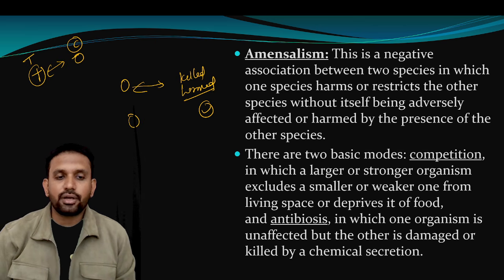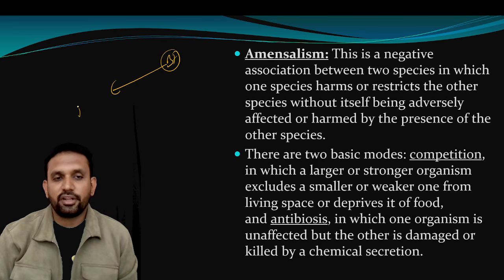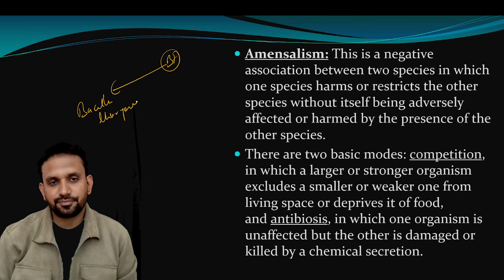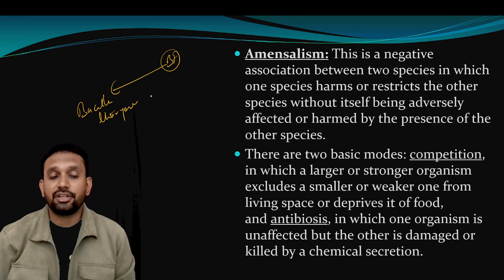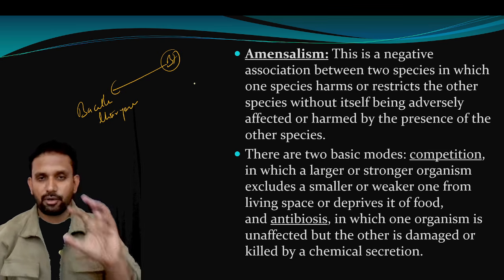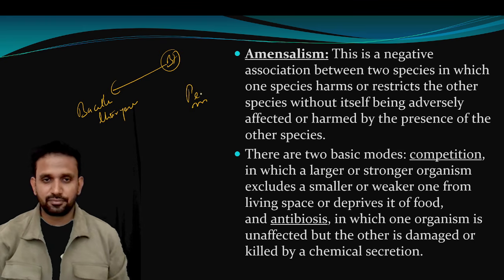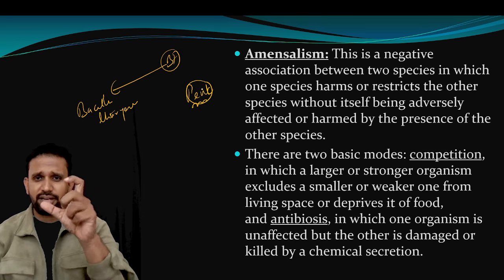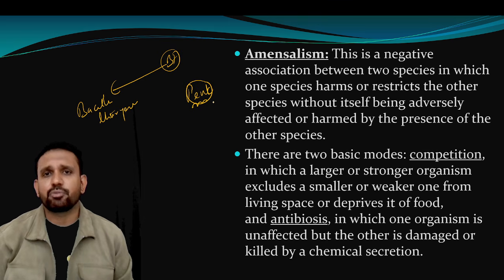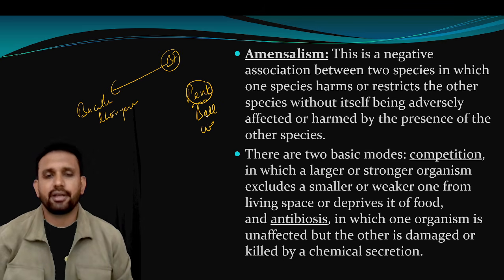Now just imagine. You know BT cotton? We are having BT cotton. BT cotton is made using the bacteria called Bacillus thuringiensis. The cotton boll of the normal cotton is affected by what? A worm. A small worm will be like this. It feeds on the white cotton and makes it pink. That's why it is called the pink bollworm. It's like a small round worm.